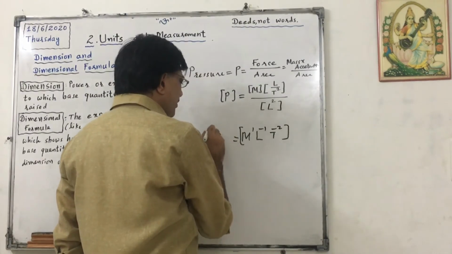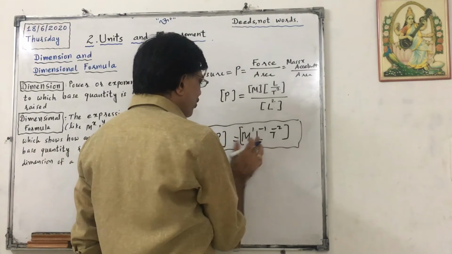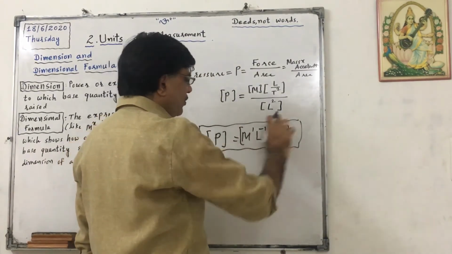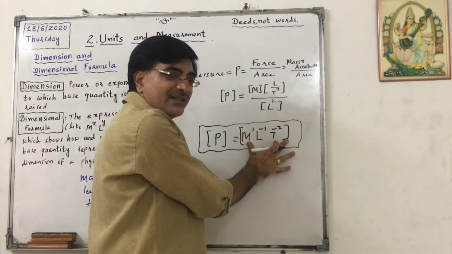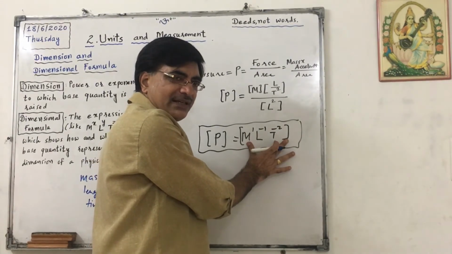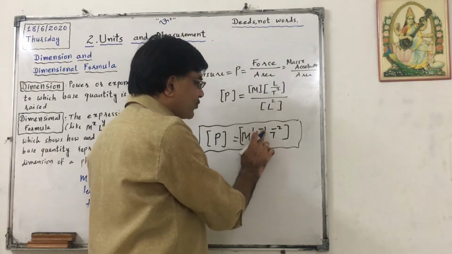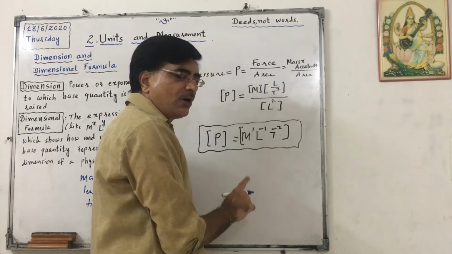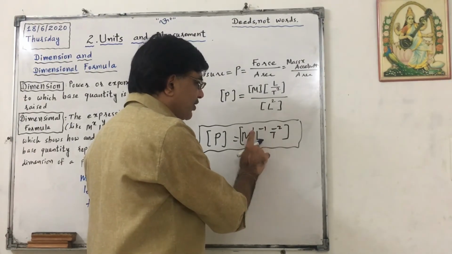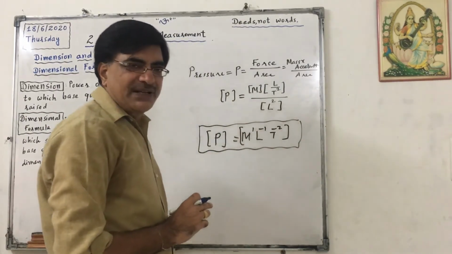This is called the dimensional equation of pressure. This is called DF of pressure. Okay, dimensional formula is, in short, we say as DF. DF of pressure is M raised to 1, L raised to minus 1, T raised to minus 2. And the dimensions of mass, length and time are 1, minus 1, minus 2 respectively in DF of pressure.